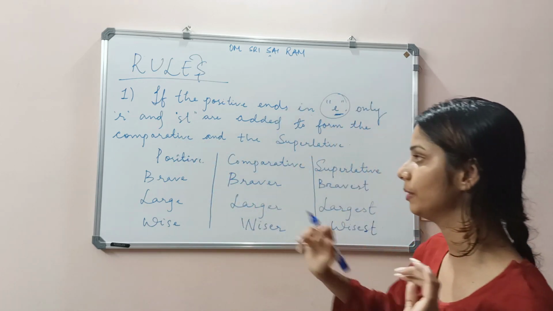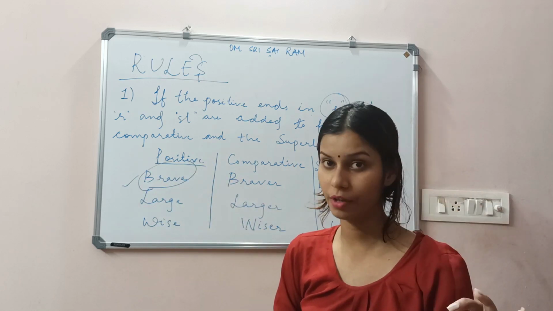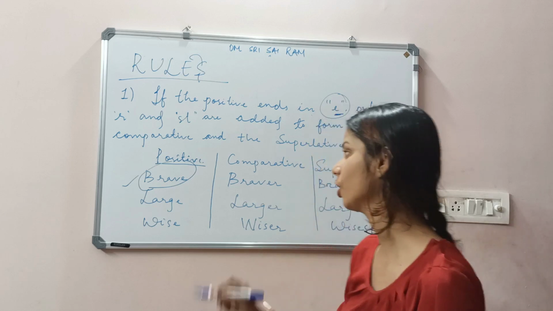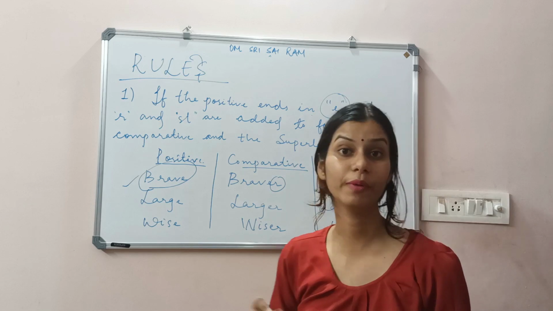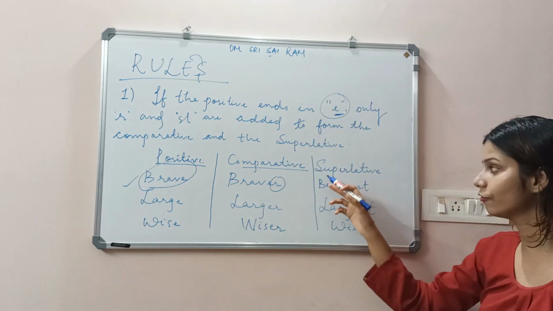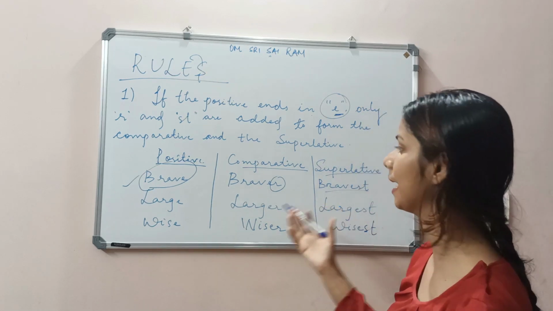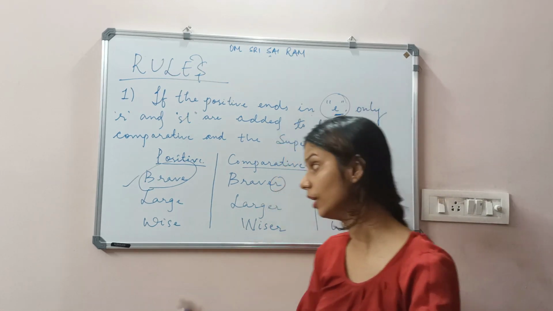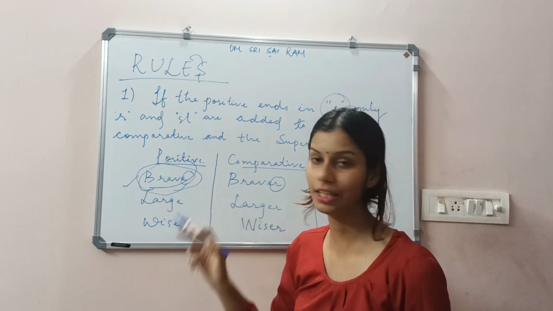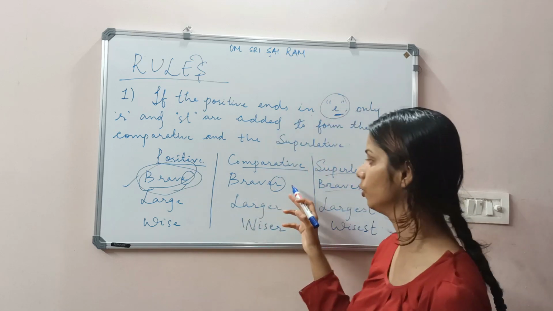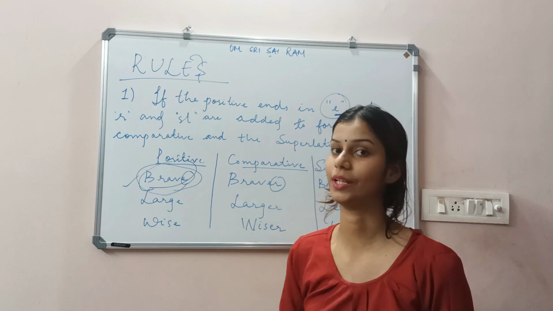For example, under the positive form, the first word is brave, B-R-A-V-E. In the comparative form, we add only R: braver. And in the superlative form, we add ST: bravest, B-R-A-V-E-S-T. So what is the difference we saw? When the positive degree word ends with E, while comparing we use R, and we add ST in the superlative form.